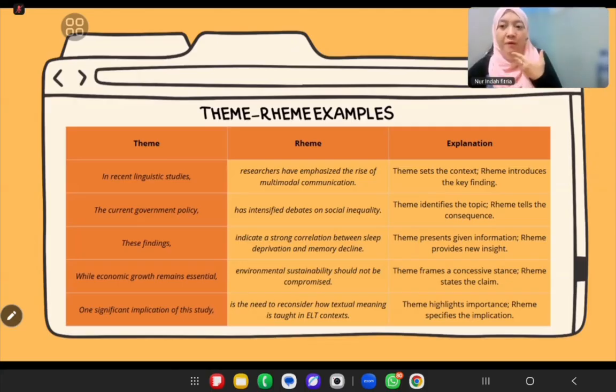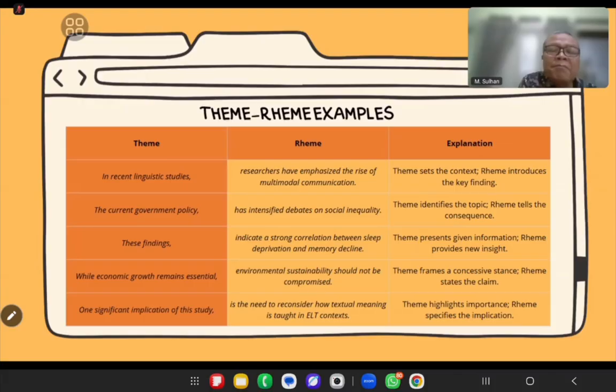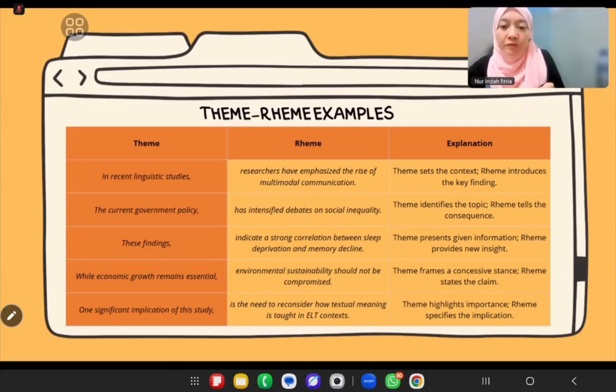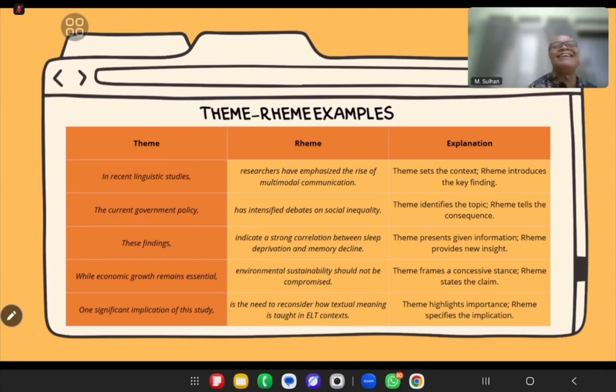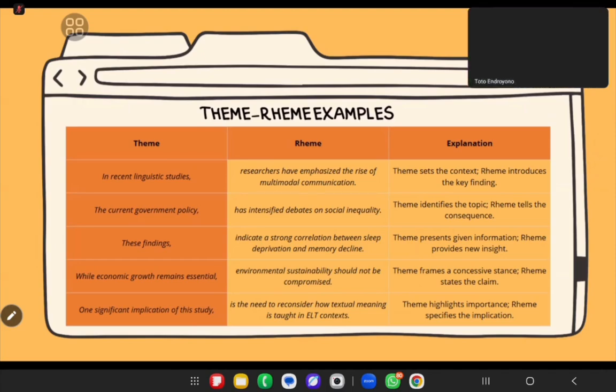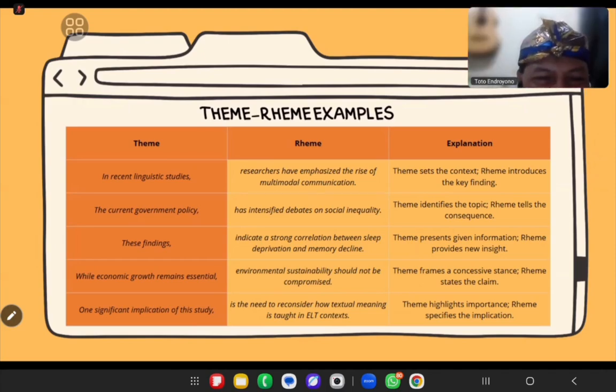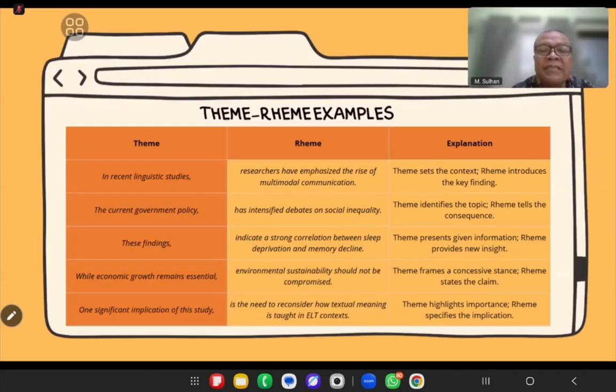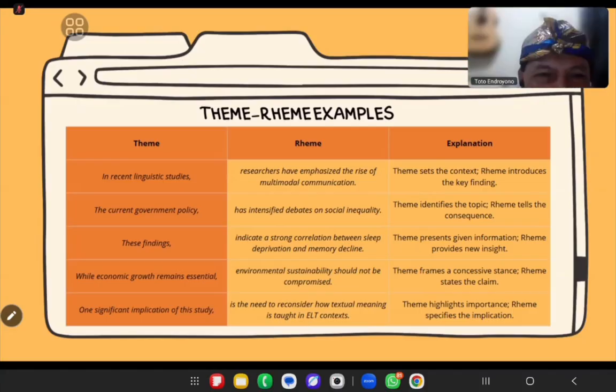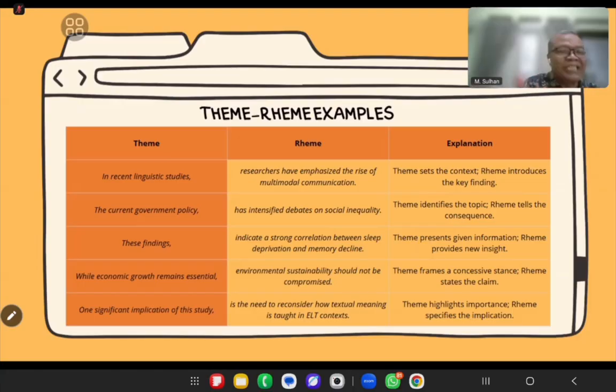Okay, second sentence. Thank you so much. Or you may move it to the end of the sentence. Then the theme and rim will be changing. If you say researchers have emphasized the rise of multimodal communication in recent linguistic studies, the rim and the theme will be changing.